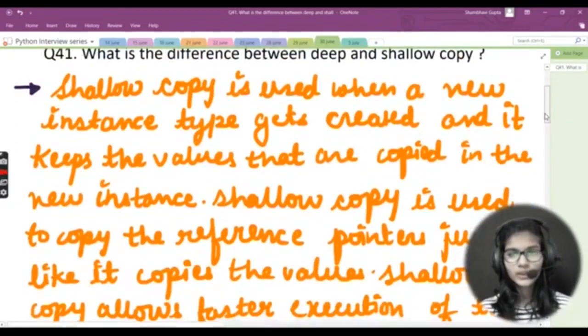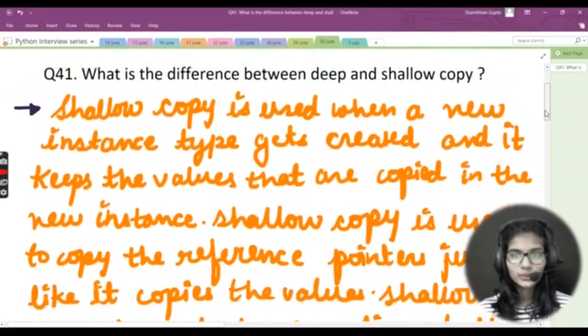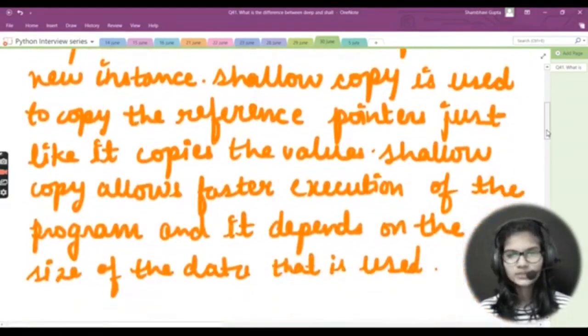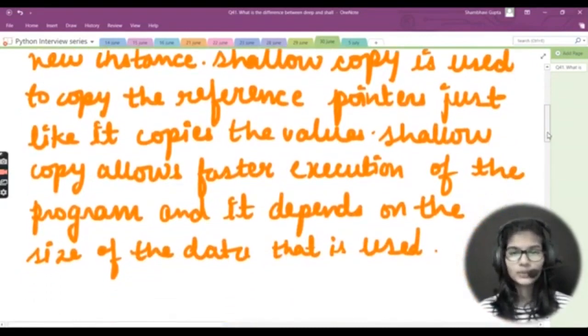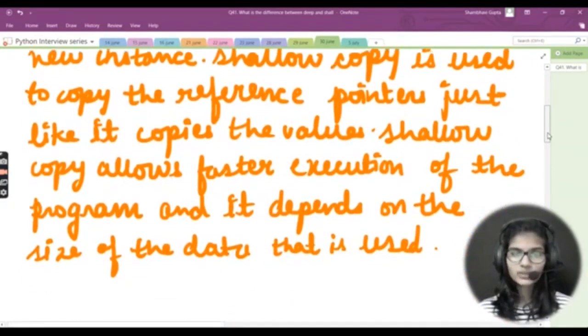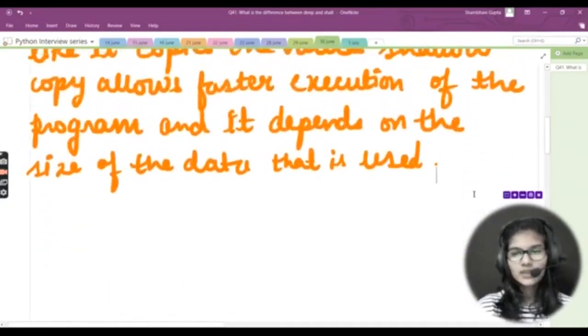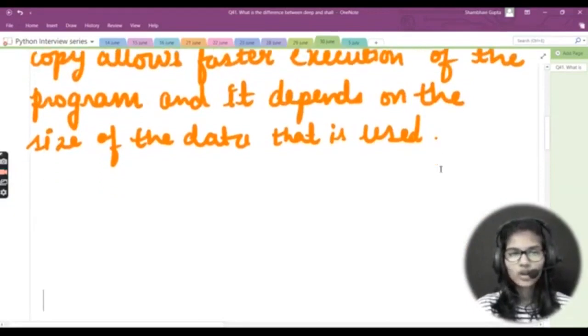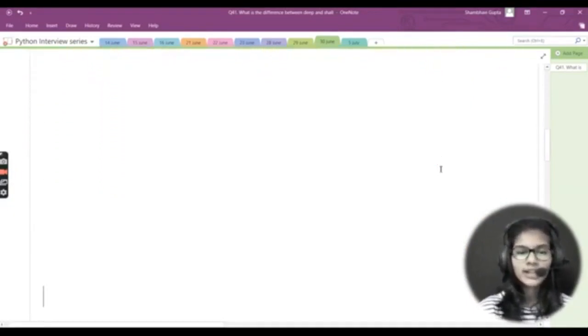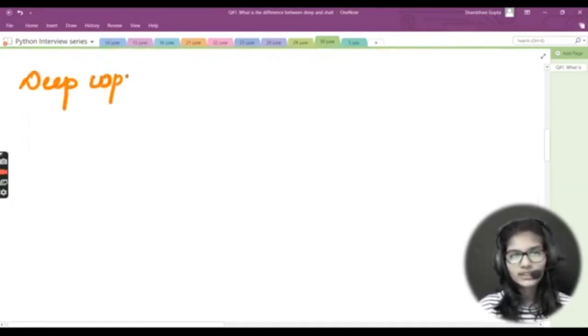So shallow copy is used when a new instance type gets created and it keeps the values that are copied in the new instance. Shallow copy is used to copy the reference pointers, just like it copies the values. Shallow copy allows faster execution of the program, and it depends on the size of the data that is used. This is all of the things regarding the shallow copy which you need to mention for the difference. Now let's move towards the deep copy, and see what differentiates the shallow copy and the deep copy.